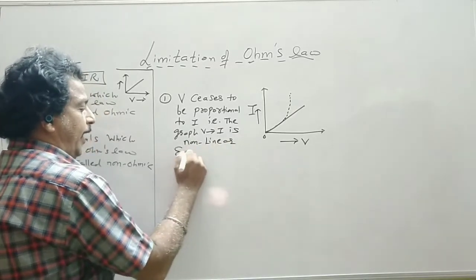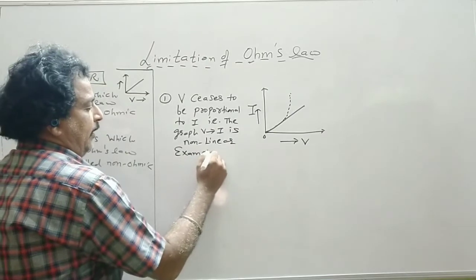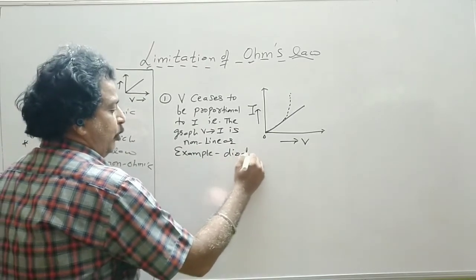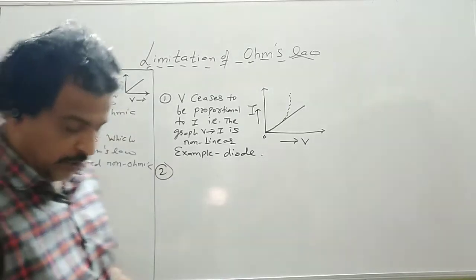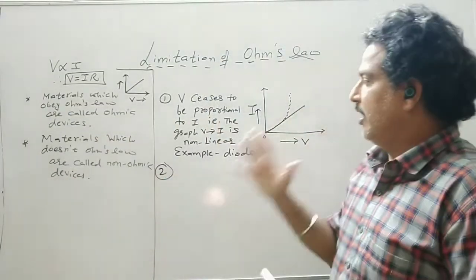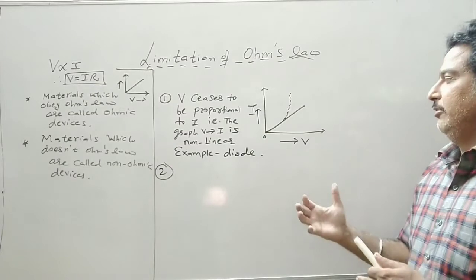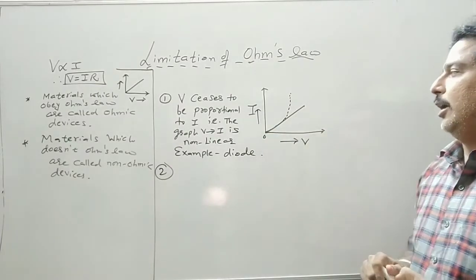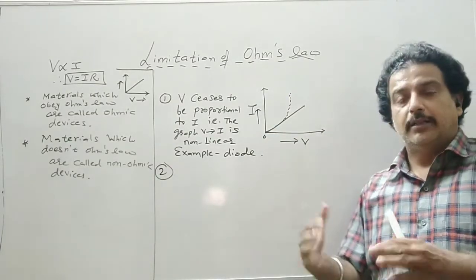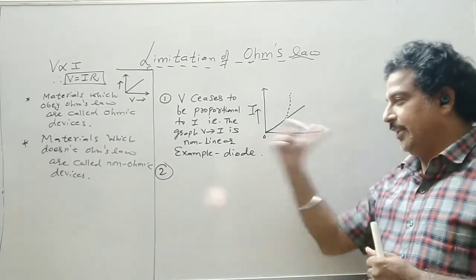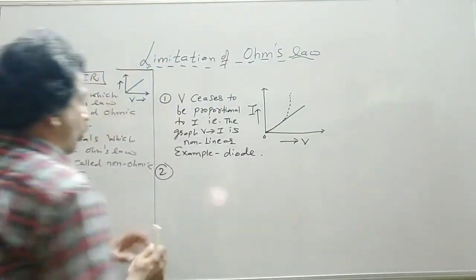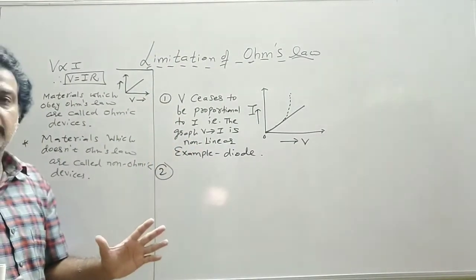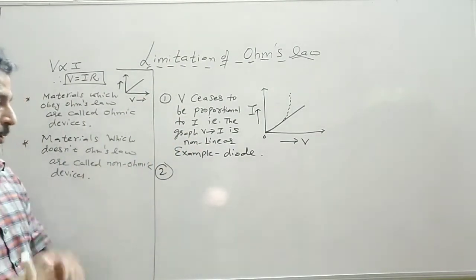And an example is a diode, which is a semiconducting material or device. Generally we get a graph curved upward, or we can say the graph is non-linear for a few materials. So that is its first limitation. All the materials in nature do not obey Ohm's law.